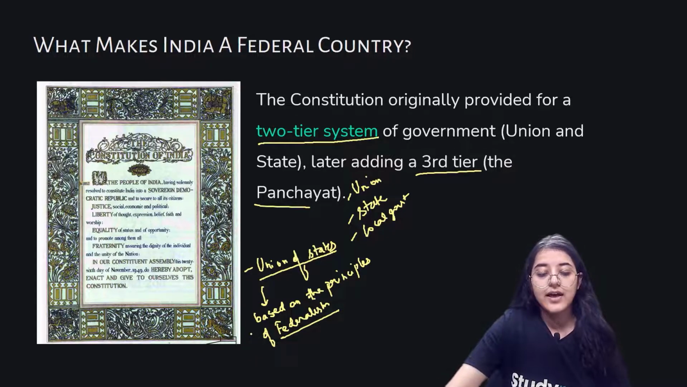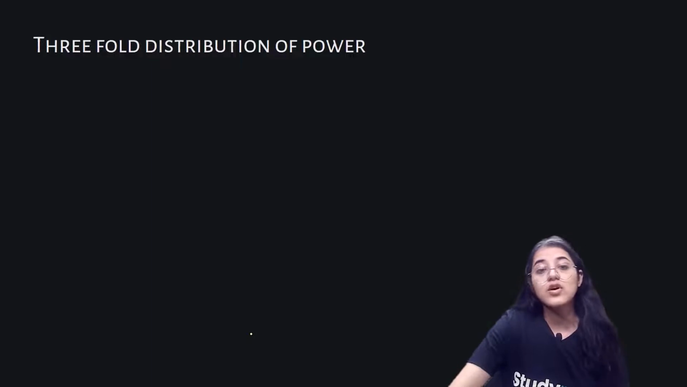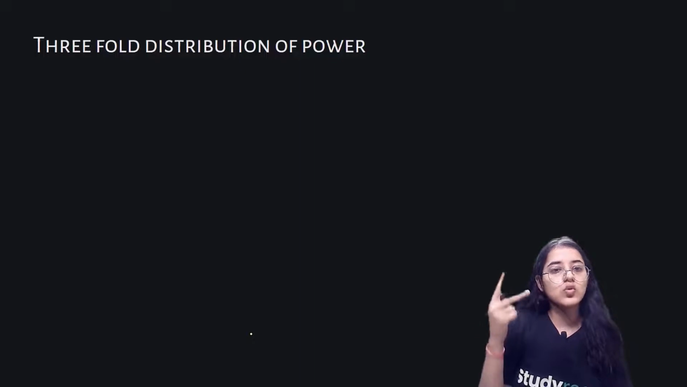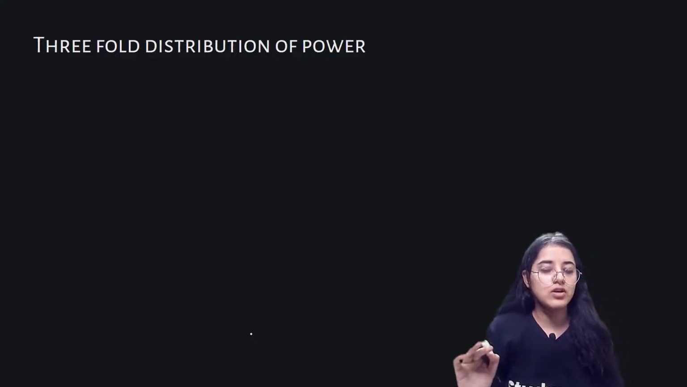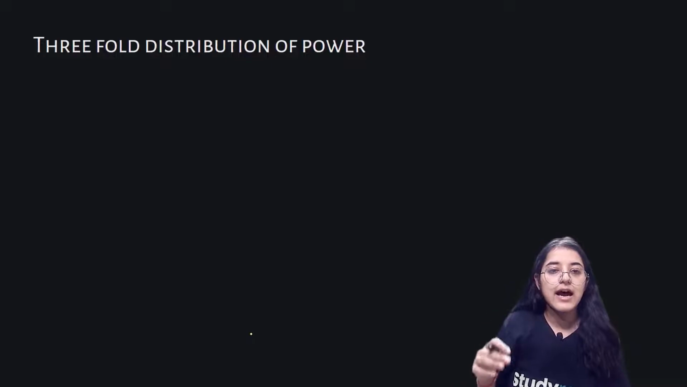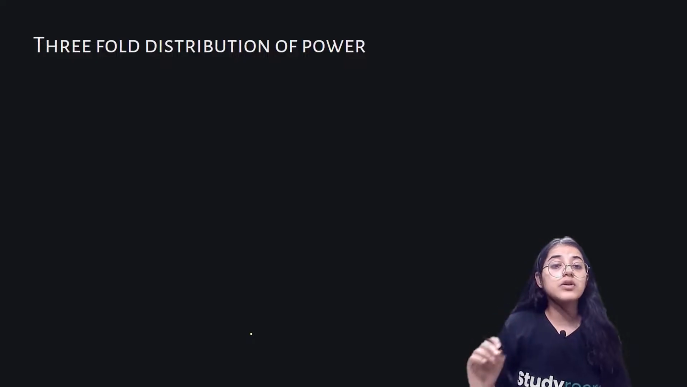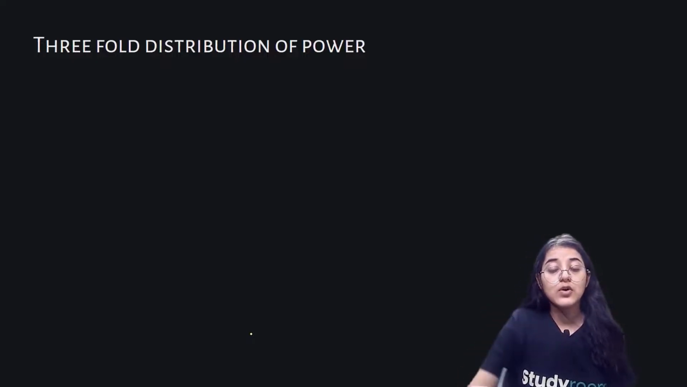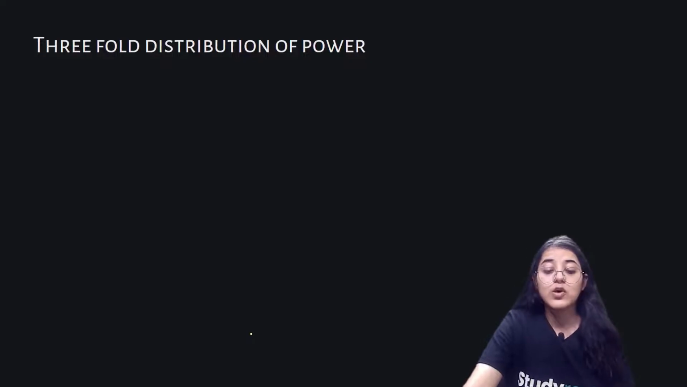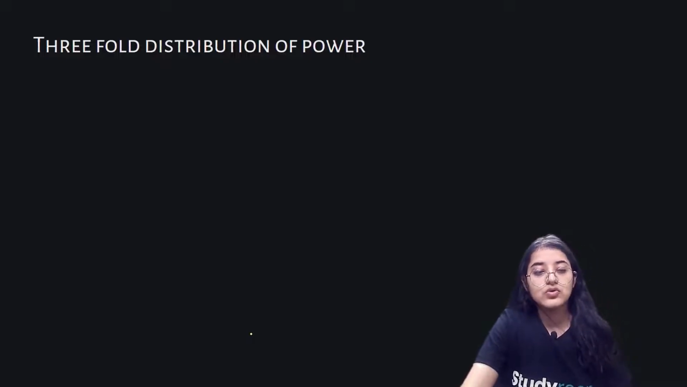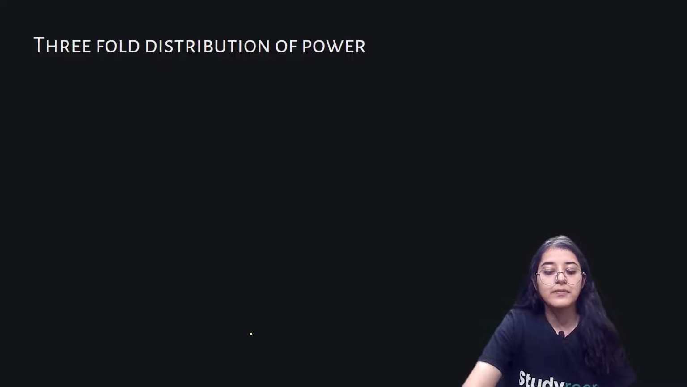As we go further, the threefold distribution of power. We got to know about the features: there was a two-tier system, but then the third tier also occurred in the later stage, and each tier has its own jurisdiction. Now we are going to talk about how the power is distributed in each tier. It depends upon the three lists that we are going to study: the union list, state list and concurrent list. That's how the threefold distribution of power exists in our country, within the union and the state level, and then the concurrent list.